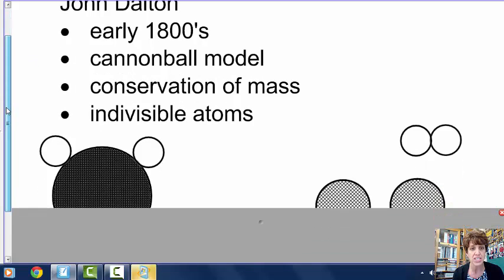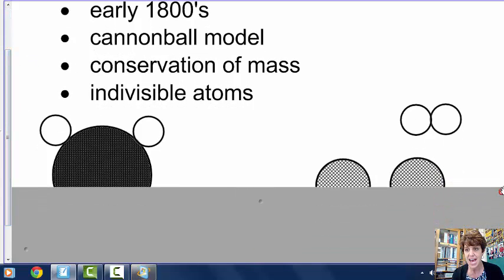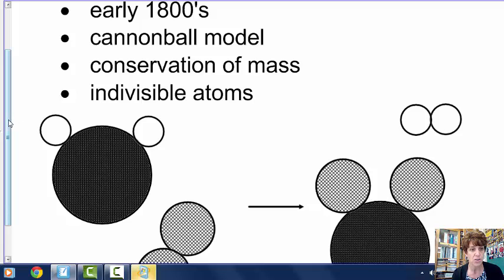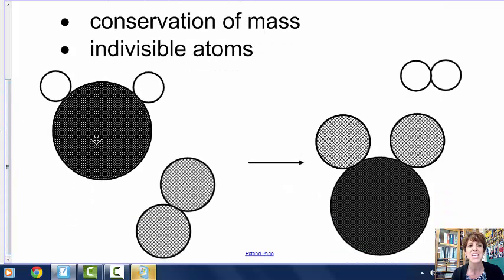So I have a little drawing to explain conservation of mass, and this is a reaction. So here in my reaction, I want you to draw this reaction too. So I have this one molecule that is a compound. There is one of this atom combined with two of these white atoms. And then I have another. This is not a compound, it is only an element because the two atoms are of the same type. And after my reaction, I still have just one of these large atoms. I have two of these medium-sized atoms, and I have two of the small atoms.